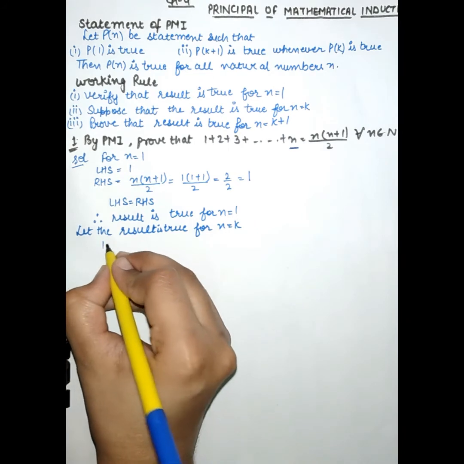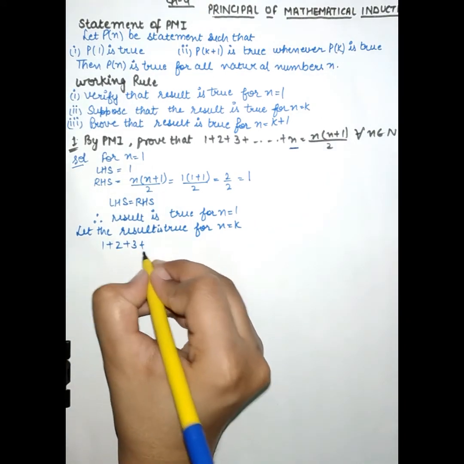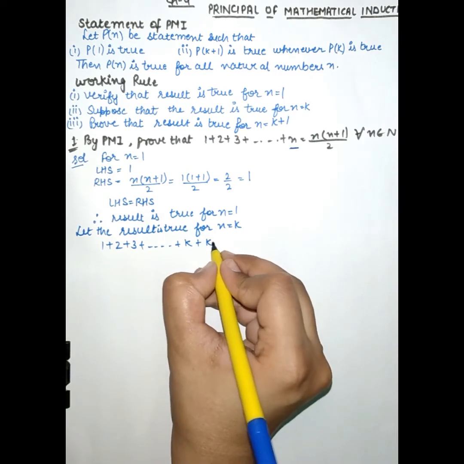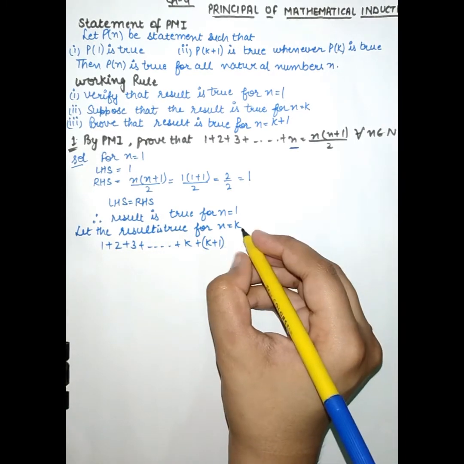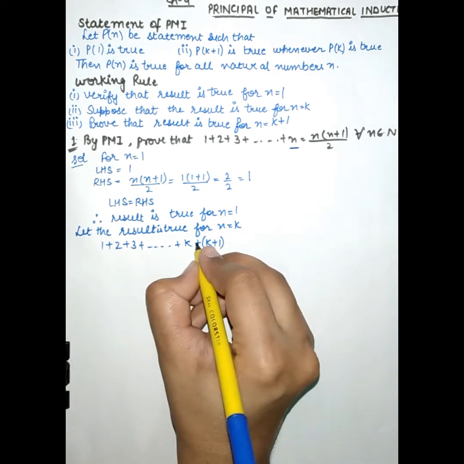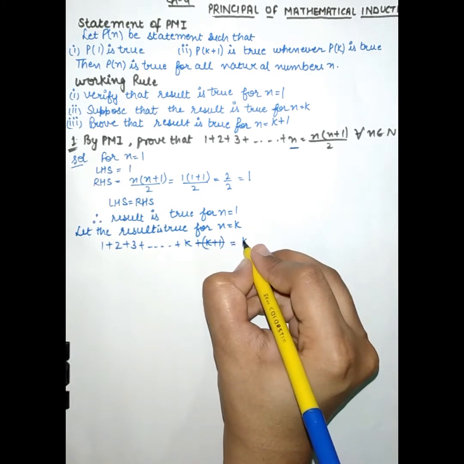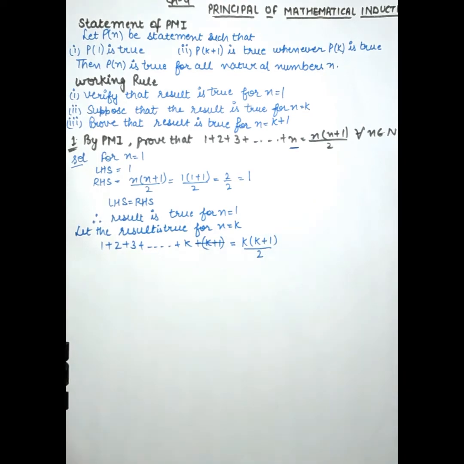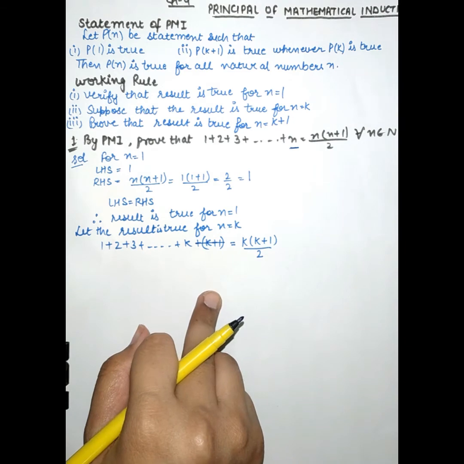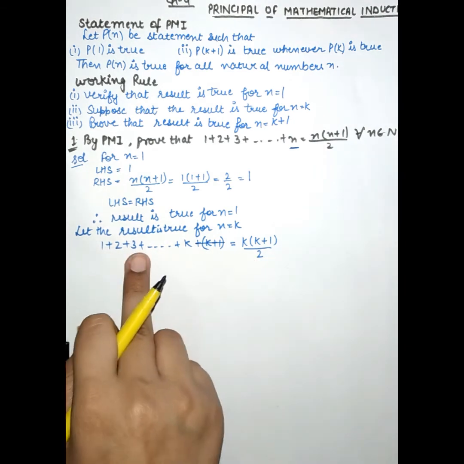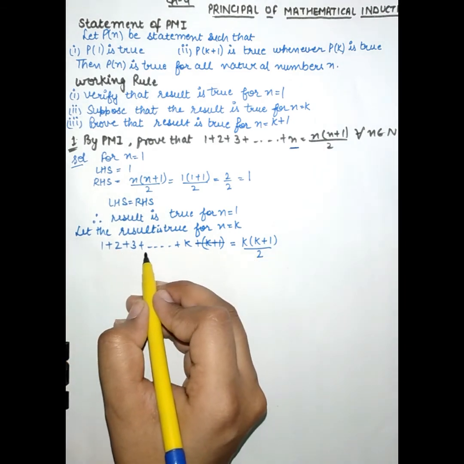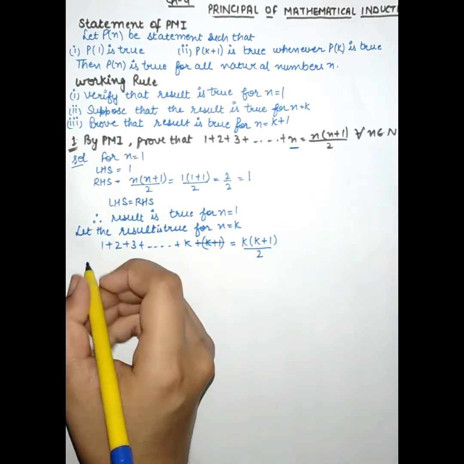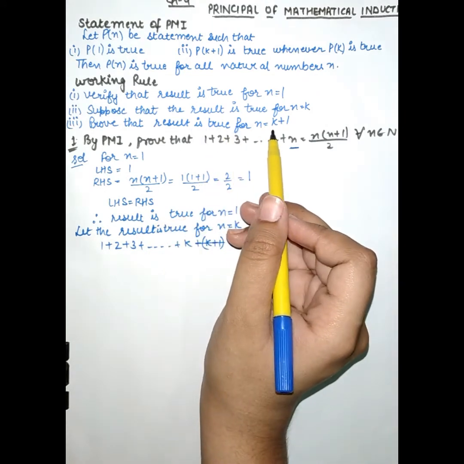Then it will become 1 plus 2 plus 3 plus up to so on plus k is equal to k into k plus 1 by 2. Then this is the equation, and we assume the result is true for n is equal to k.